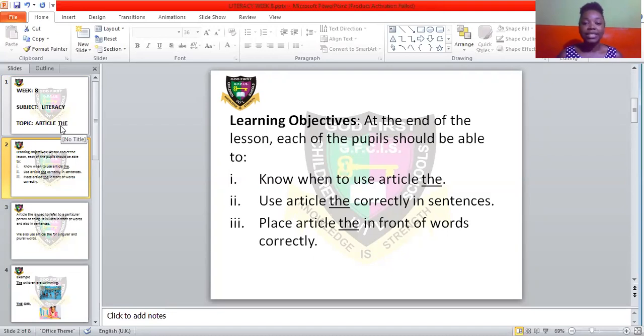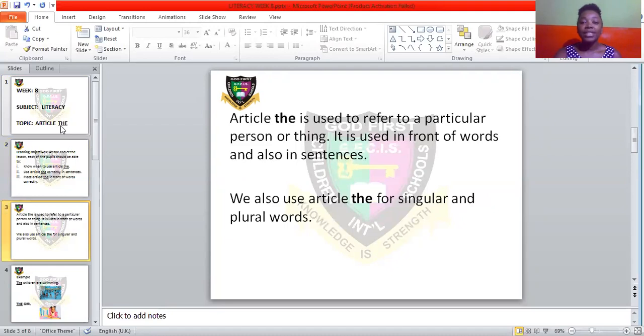Then the last objective is, at the end of the lesson, each of you should be able to place article the in front of words correctly. The article the is used to refer to a particular person or thing. It is used in front of words and also in sentences.